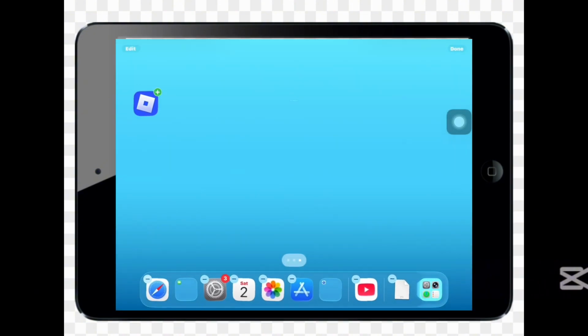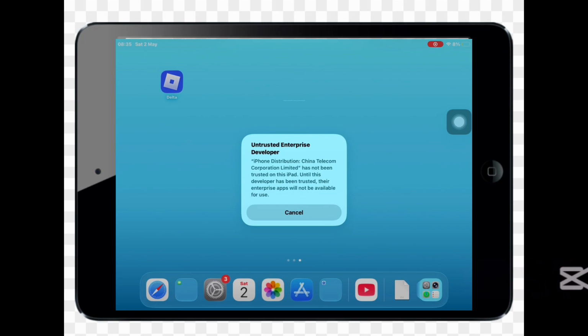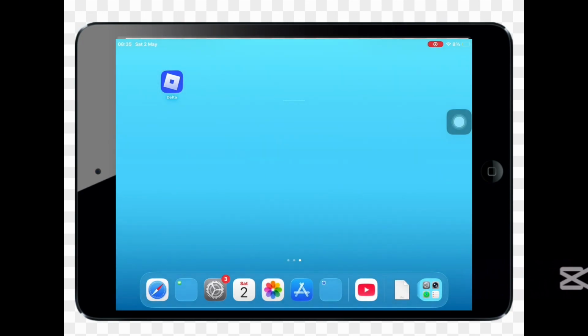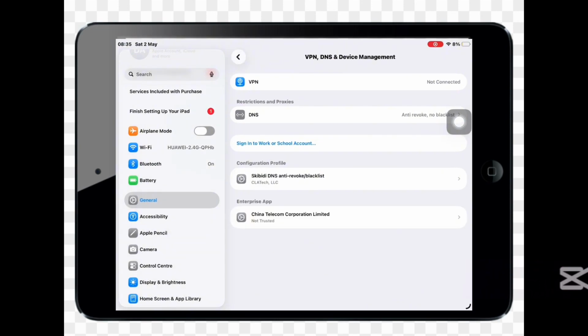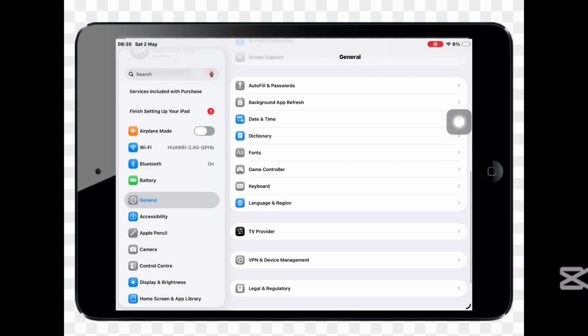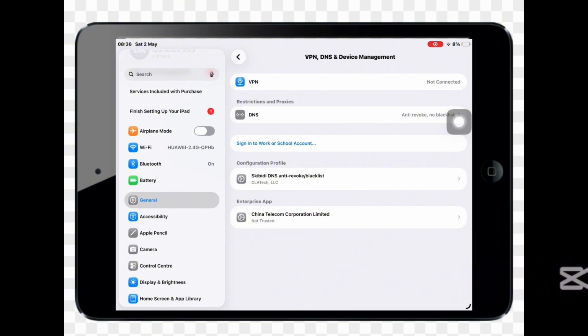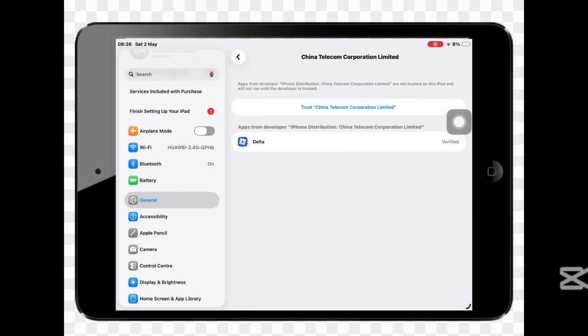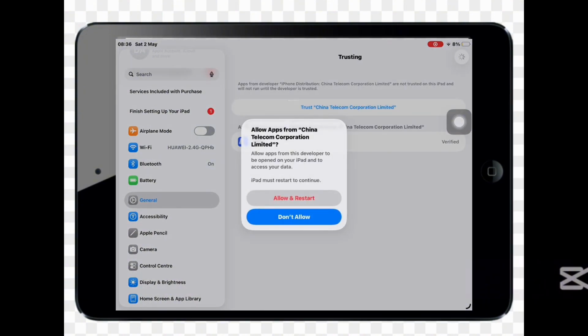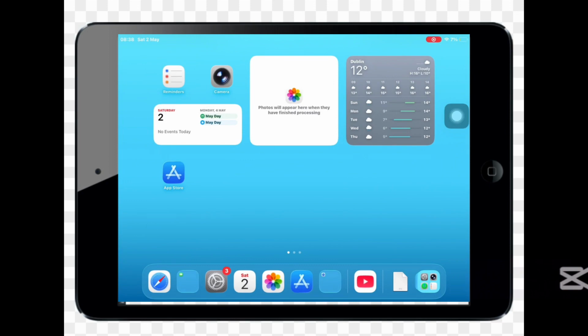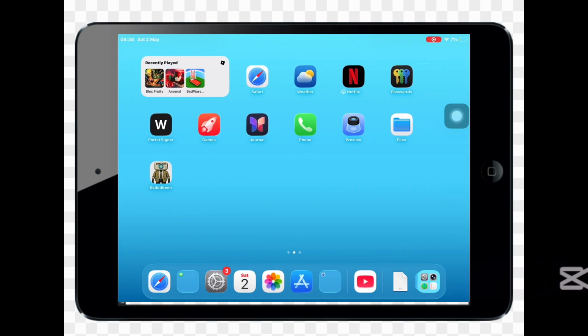After you installed it, open the app. Now it'll say Entrusted Enterprise Developer. Go back to Settings and back to VPN and Device Management. Tap on China Telecom. After you tap on Trust, you have to restart your device. After you restarted your device, you can now use Delta Executor.